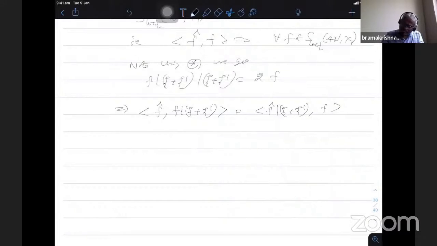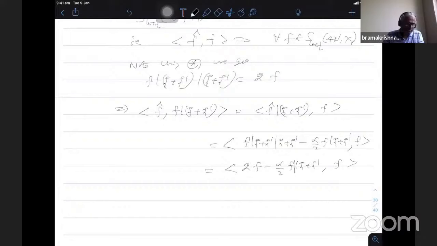This is equal to f bar psi plus psi dash bar psi plus psi dash minus alpha by 2 f bar psi plus psi dash comma f, which is nothing but 2 times f minus alpha by 2 f bar psi plus psi dash comma f.